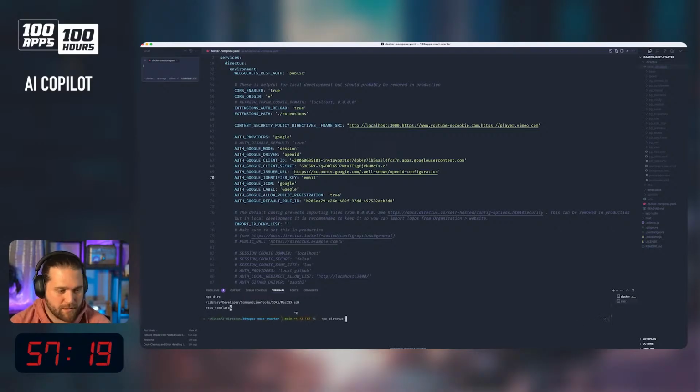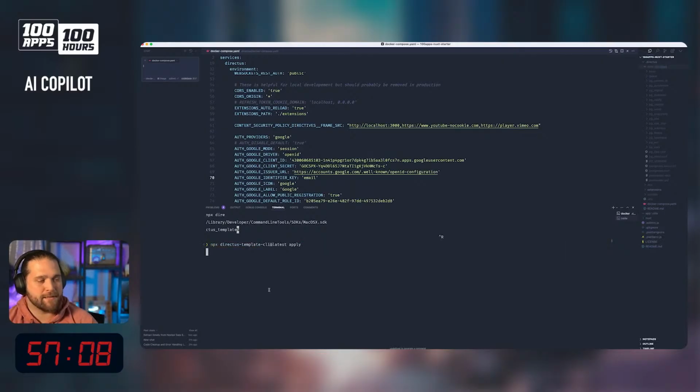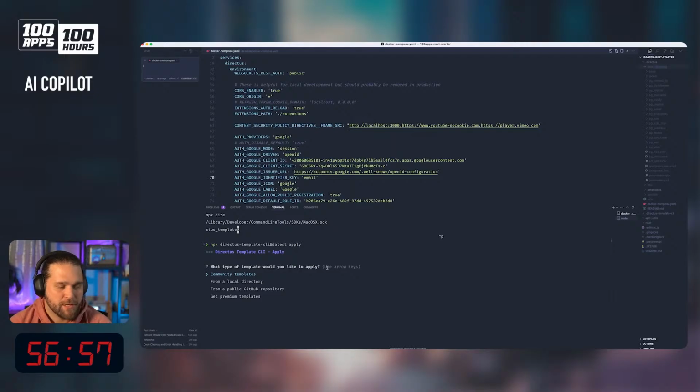npx. I guess I can make this big so we can actually see it, right? Directus template CLI at latest. Apply is the command I'm going to run. And this should load up some templates for me, or the ability to load a template. Fetching, okay. So we're going to apply a community template. Looks great. Let's just do our simple CRM for this one.